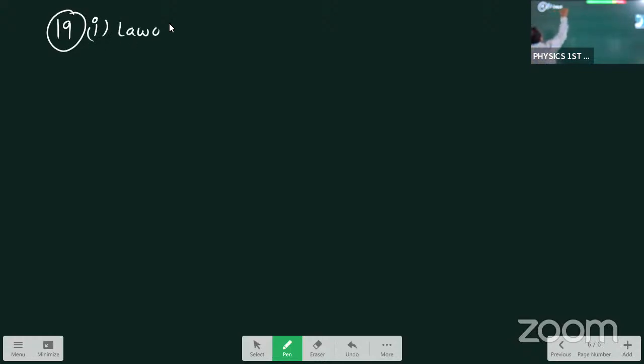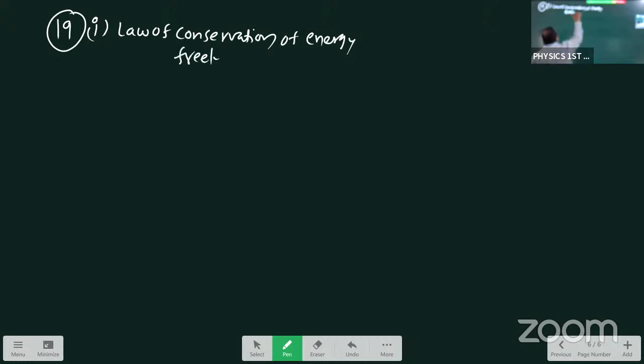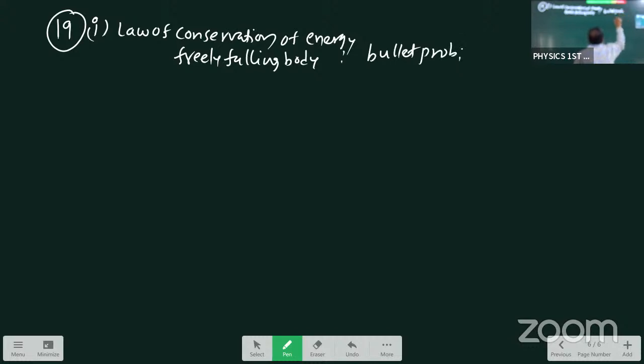Law of conservation of energy. Freely falling body. This one, freely falling body with bullet problem. Bullet problem, 5400 watts. First question: law of conservation of energy, freely falling body, bullet problem 5400 watts.